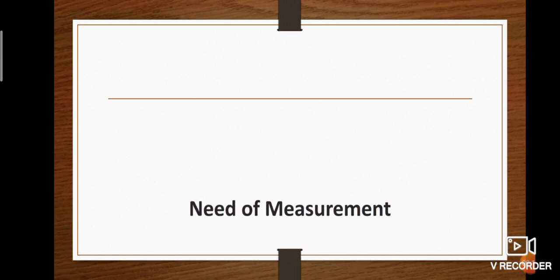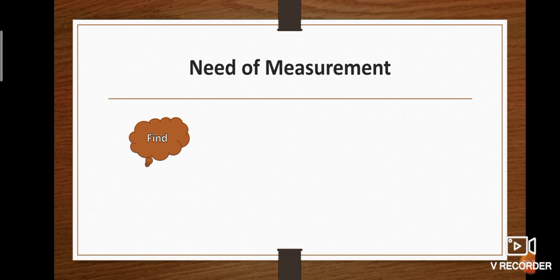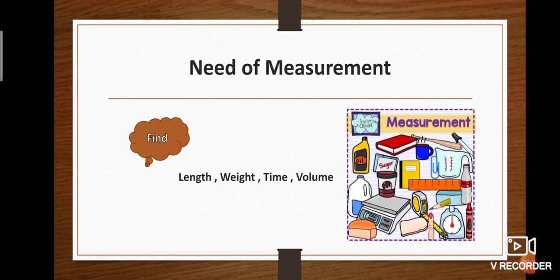So, what is the need of measurement? In daily life, if we want to find the length, mass, time and volume of any particular object, definitely it can be determined by some measuring tools. The picture shows some measuring tools.